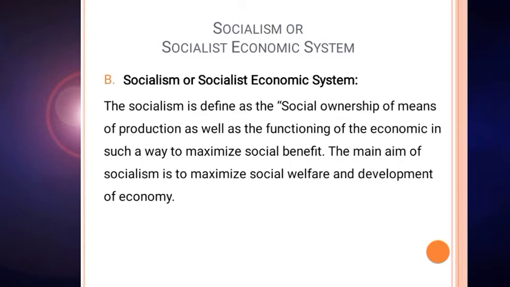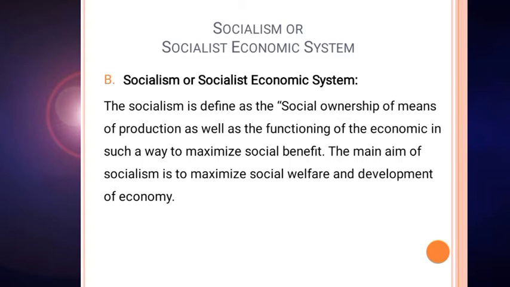In capitalism, all the means of production are controlled and owned by private persons or private organizations with minimum or negligible, very little intervention by government. While in socialism, the majority of factors of production, that is land, labor, capital and entrepreneur, and secondary means of production, man, money, machine, material, are owned by the state, in the sense of central government or state government.